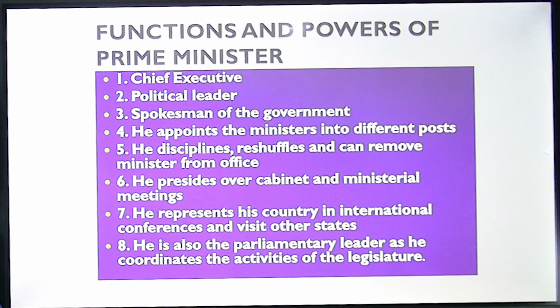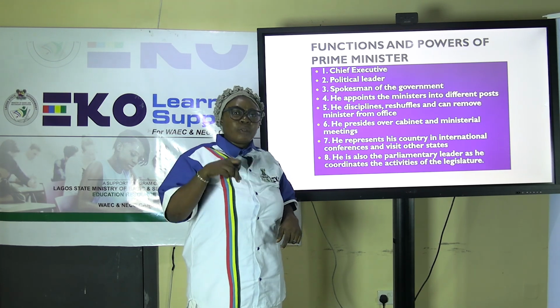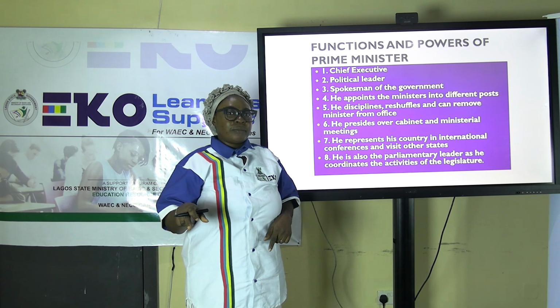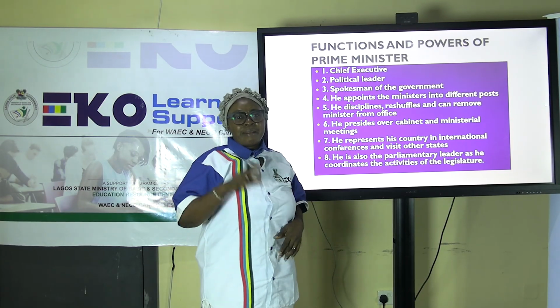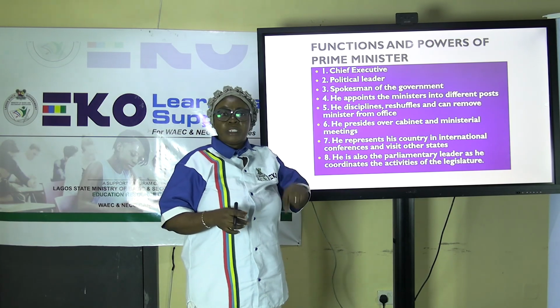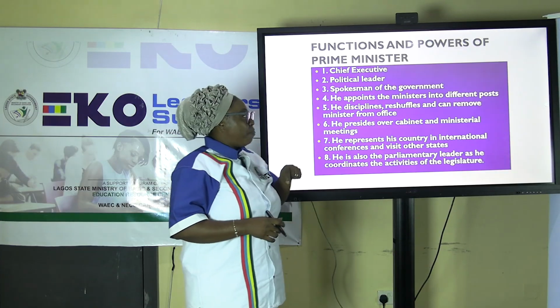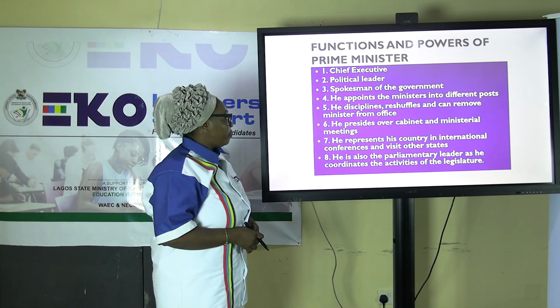4, he appoints the ministers into different posts. As Prime Minister, he has the power to appoint whoever he wants to choose from his own political party. As we all know, in presidential, he or she can appoint from anywhere, from another political party. But here, from his own political party, he appoints ministers that will serve as his cabinet for the post.